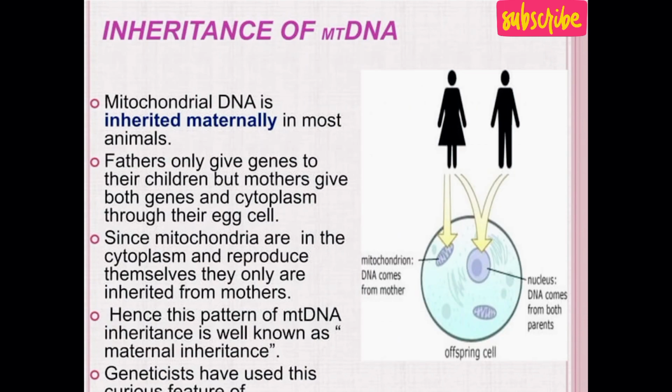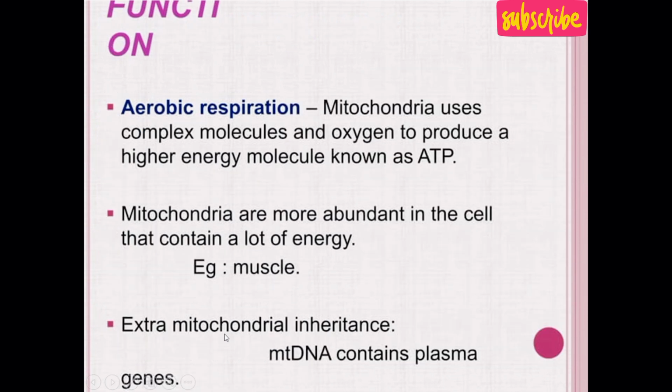Inheritance of mitochondrial DNA. Mitochondrial DNA is inherited maternally in most animals. Father only gives genes to their children, but mother gives both genes and cytoplasm through their egg cells. As we know that mitochondria are present within the cytoplasm, that's why we can say that it is inherited maternally. Since mitochondria are in the cytoplasm and reproduce themselves, they are only inherited from mothers. Hence, this pattern of mitochondrial DNA inheritance is known as maternal inheritance.